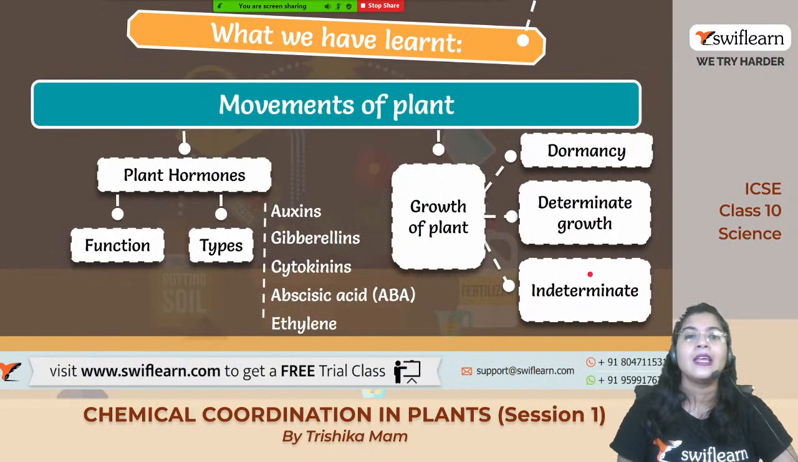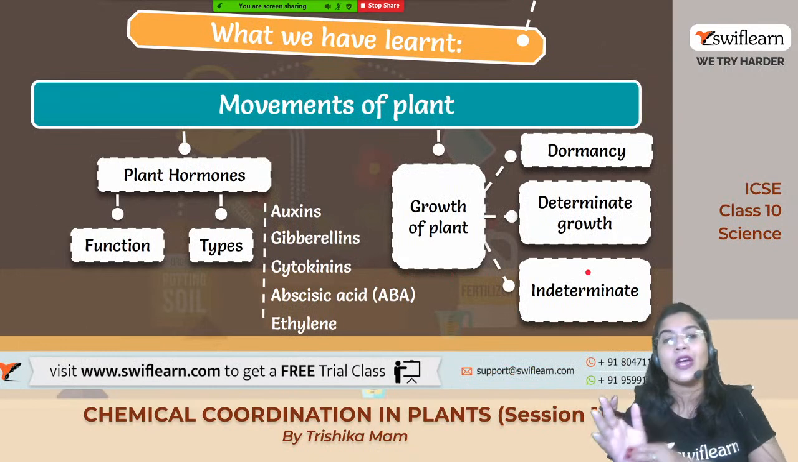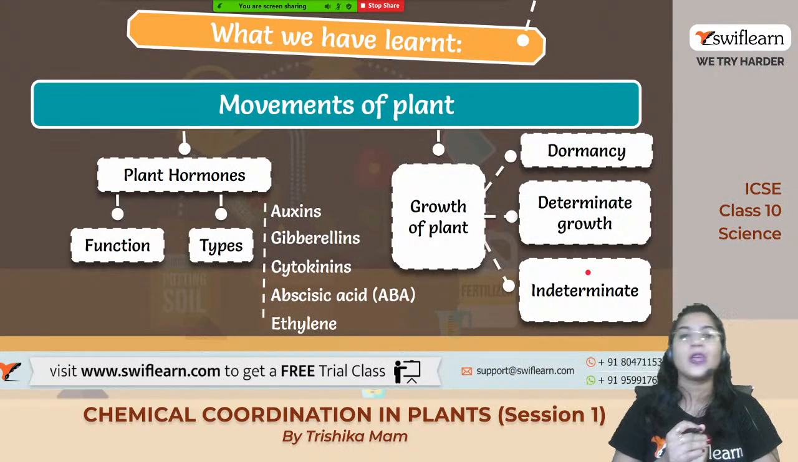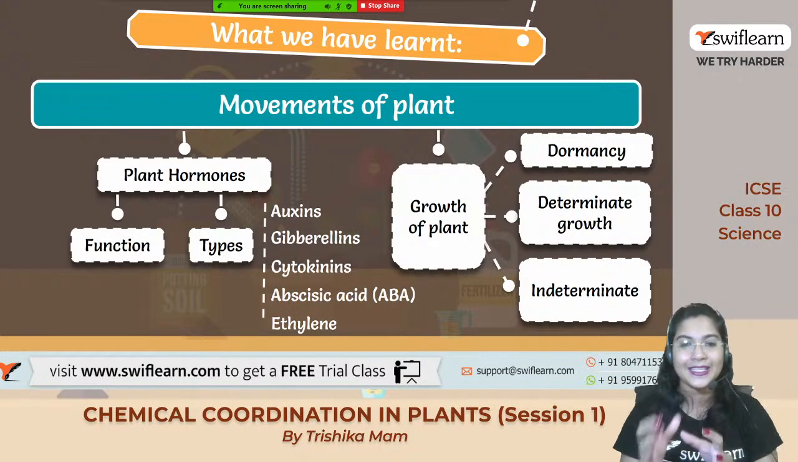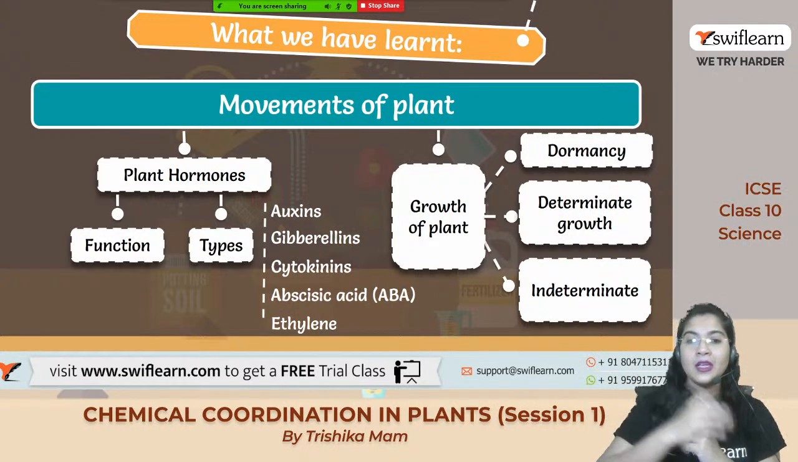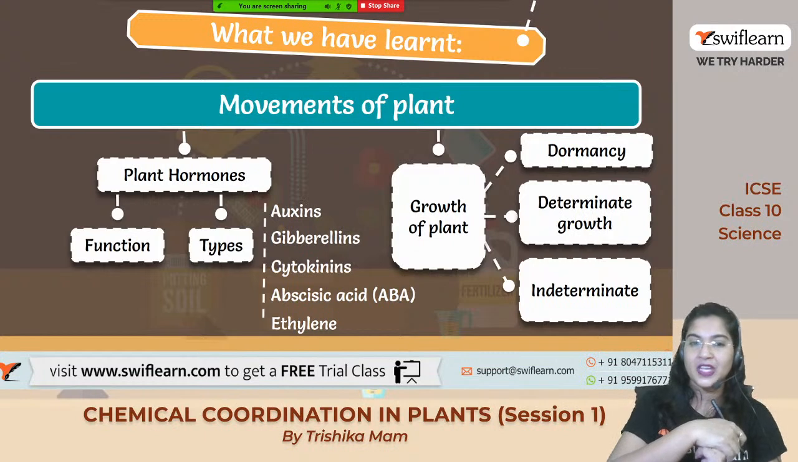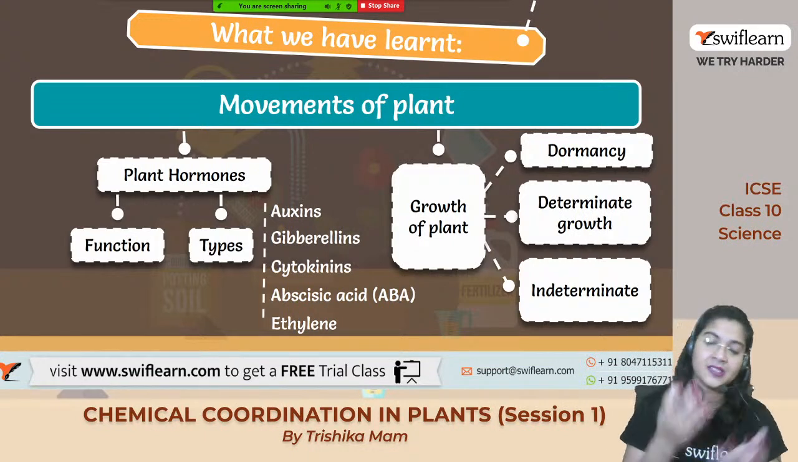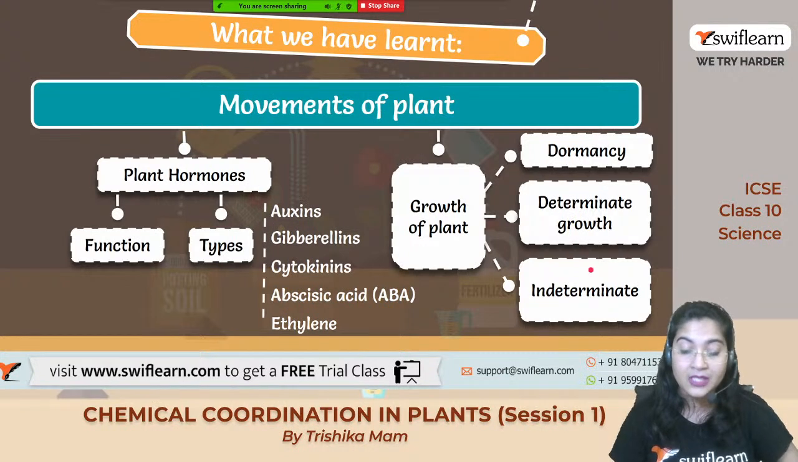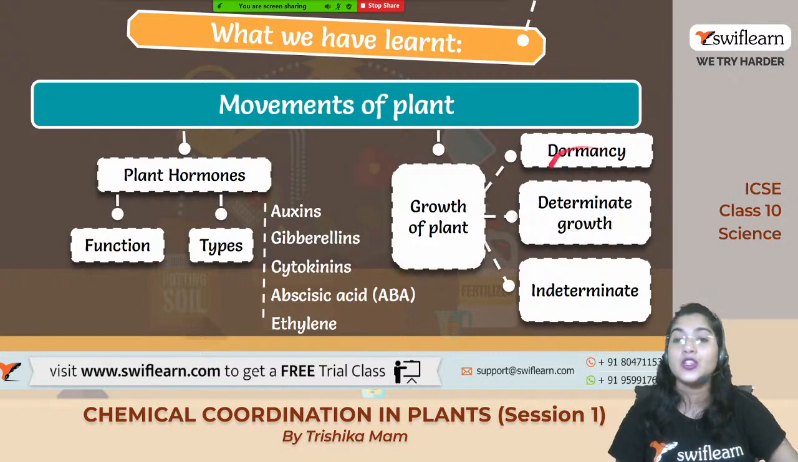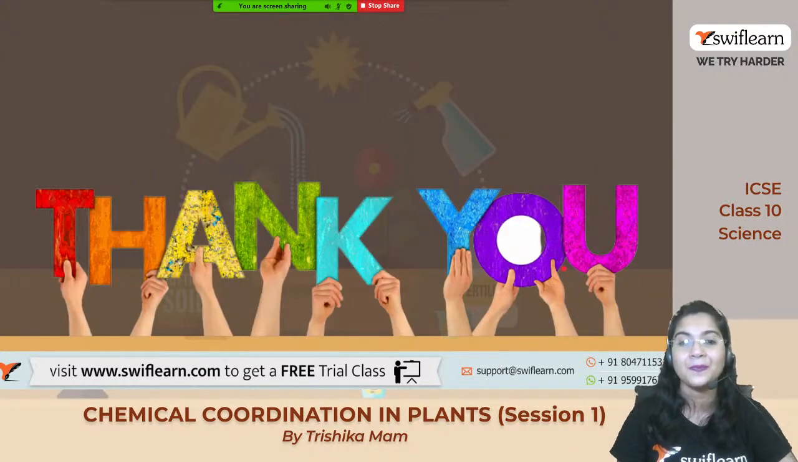Okay. Next, let us see what we have already studied today. Today we have studied about the movement of the plants, the plant hormones, their functions and types, like the gibberellin, auxin, cytokinin, abscisic acid, and the ethylene. Then we have also studied about the different types of growth in the plant, dormancy, the determinate growth, and the indeterminate growth which takes place within the plant body, right?